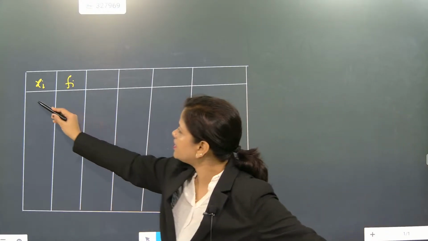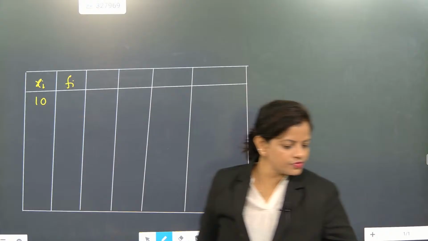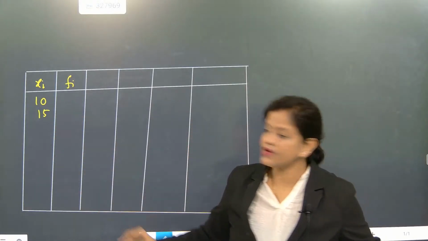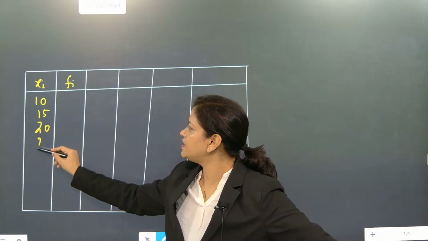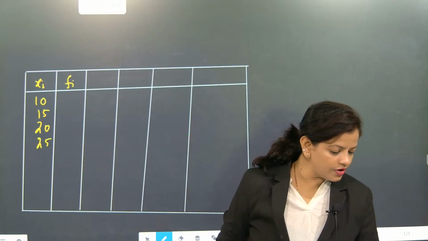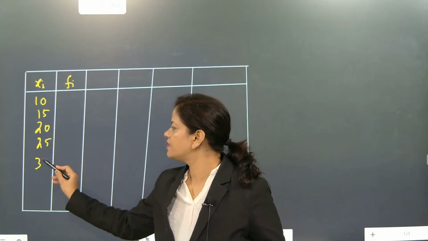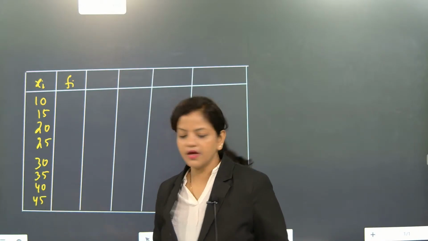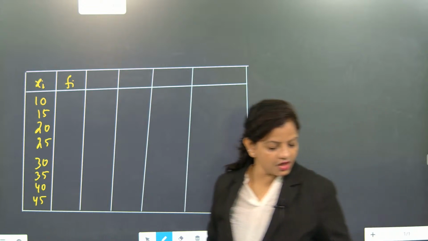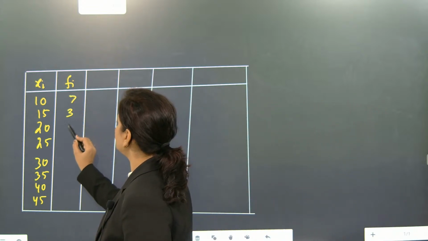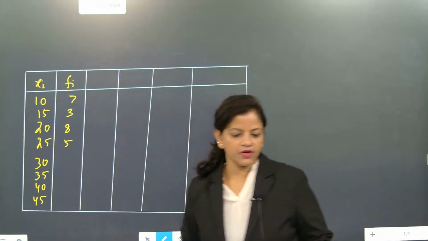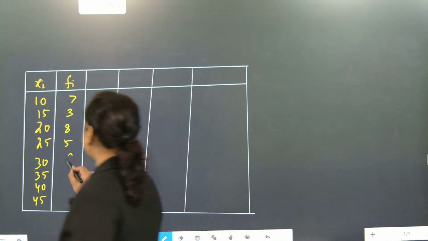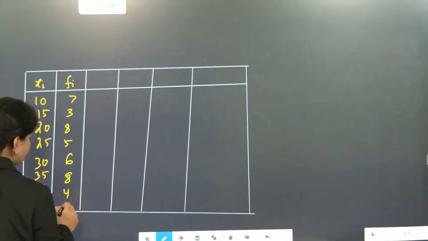Okay. So now, beta, here it will come as 10. Observations I'm just writing: 15, 20, 25, 30, 35, 40, 45. After that, next part 7, 3, 8, 5, 6, 8, 4, 9.